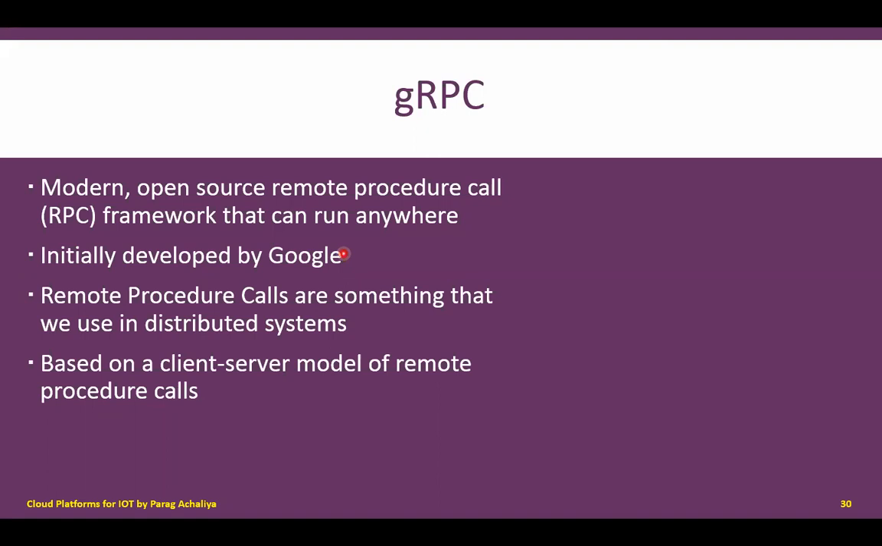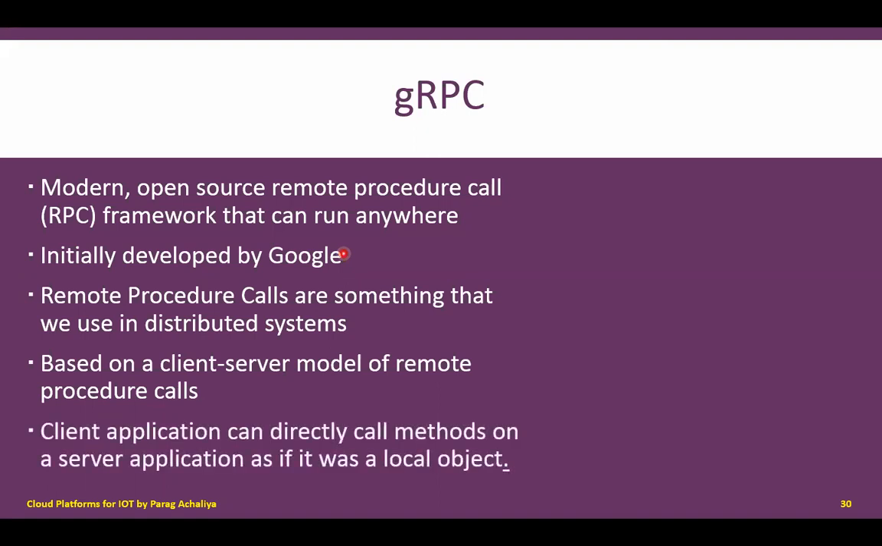In that client-server model there will be various RPCs, different remote procedure calls. A client application can directly call methods on a server application as if it were a local object. So in the case of RPC, the client will call various methods available on the server, and the server is responsible for sharing those procedures with the client through a remote connection only. That's why it is treated as remote procedure call, because those procedures are called remotely.